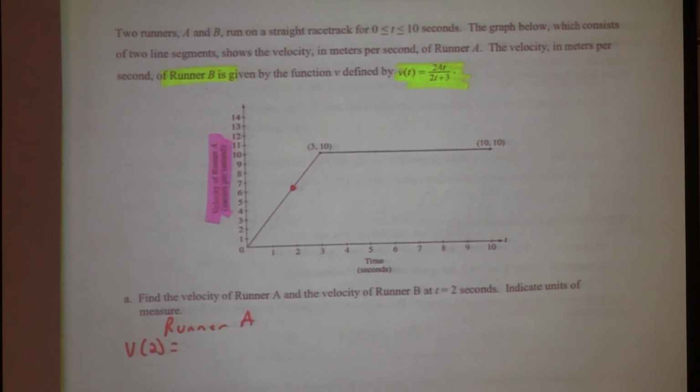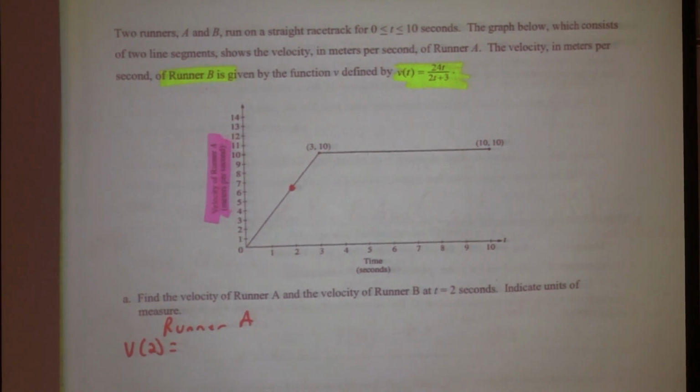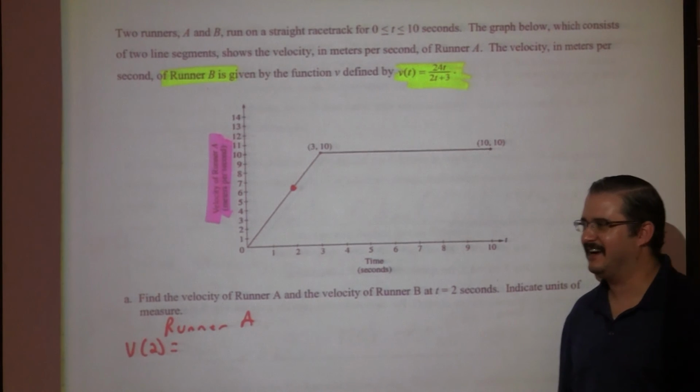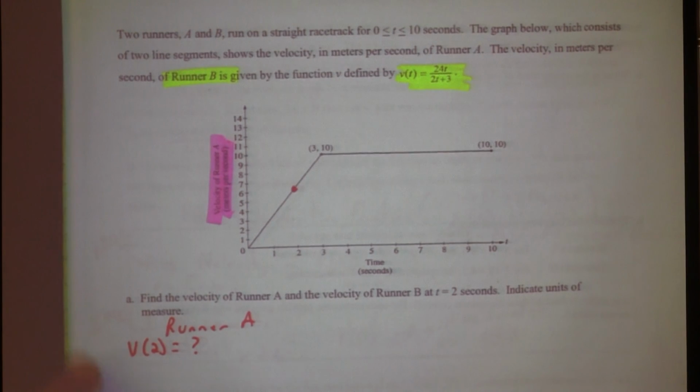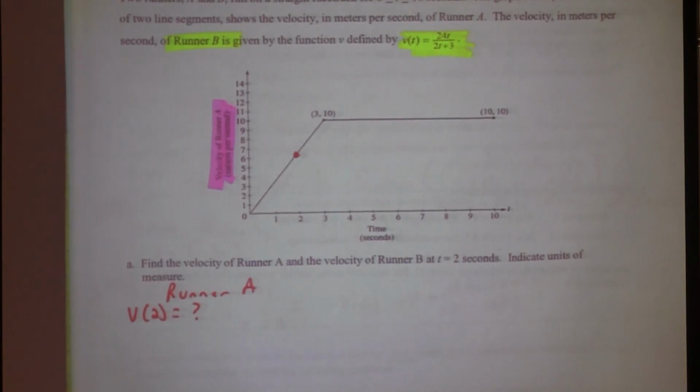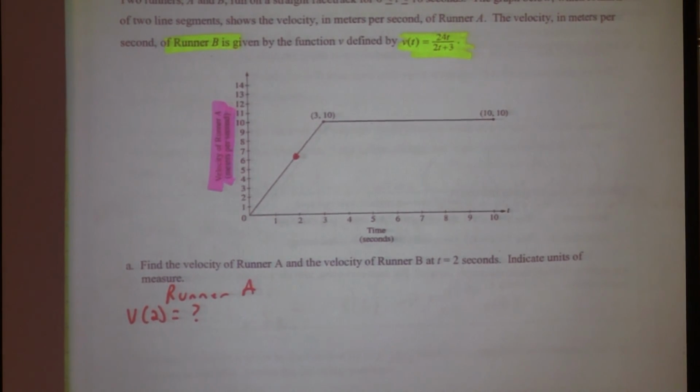Should we just guess, or should we actually find the exact velocity? I think we should find the exact one. How would we do that? Do the average rate of change? That would be finding the rate of change of velocity. That would be acceleration. We actually want this value.